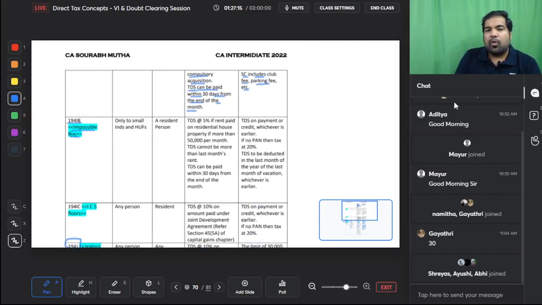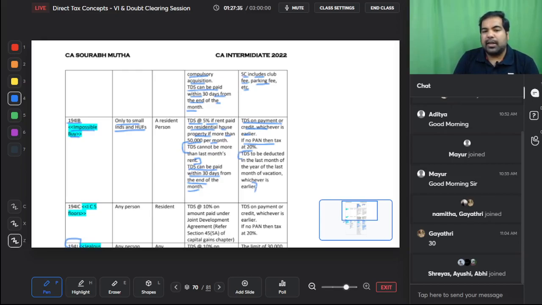Section 194IB applies only to individuals and HUFs. TDS at the rate of 5% applies if the rent paid on a residential house property is more than 50,000 per month. This has to be paid within 30 days, and I'll explain what this is. TDS is on payment or credit, whichever is earlier. If no PAN, then 20%.